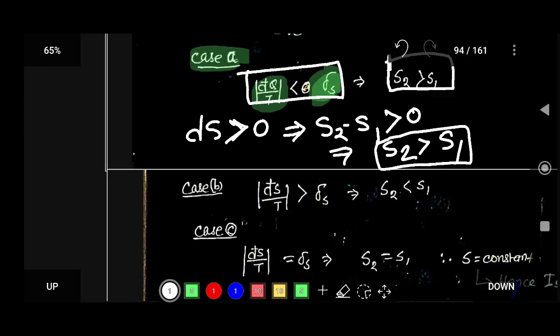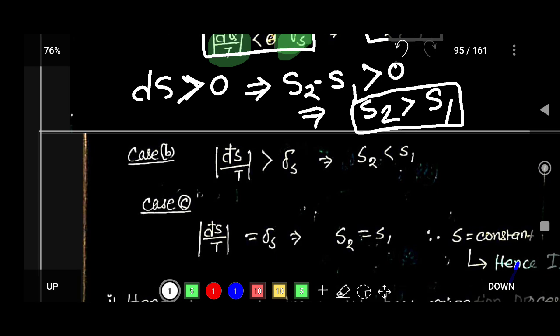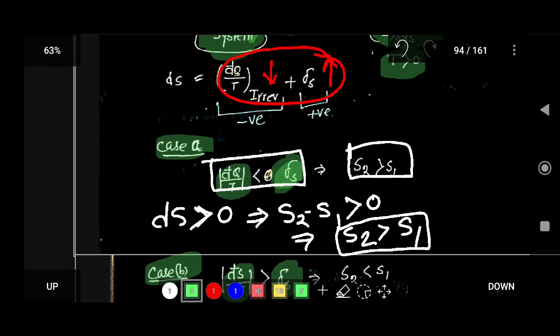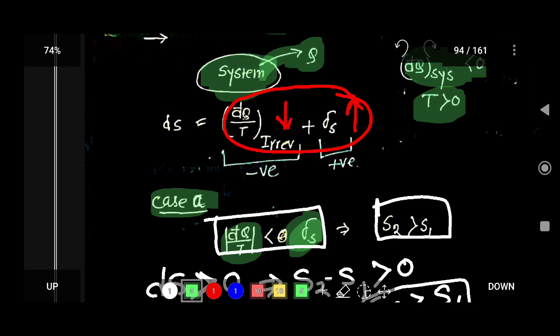Now case B. In case B, if del Q by T is greater than delta S, if the negative value is greater than this value, then the whole term will be negative.